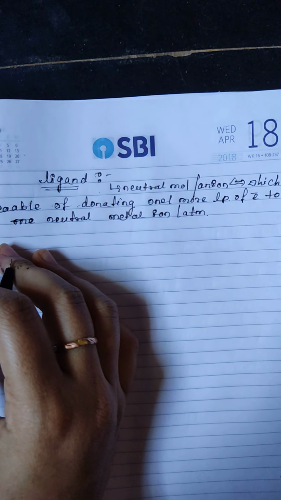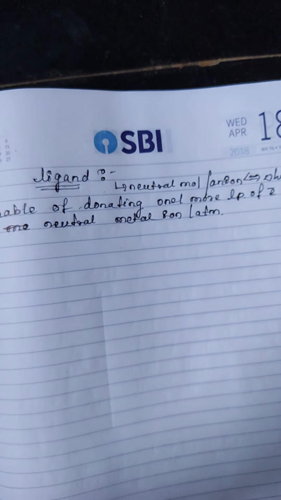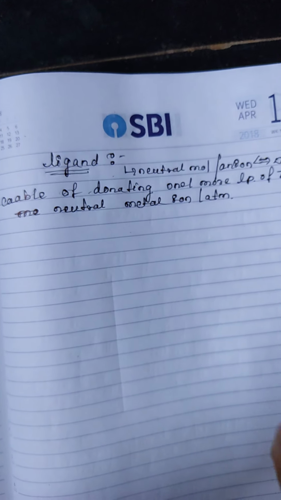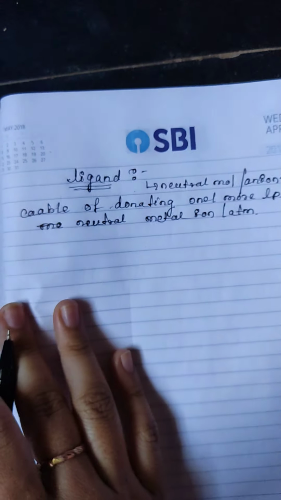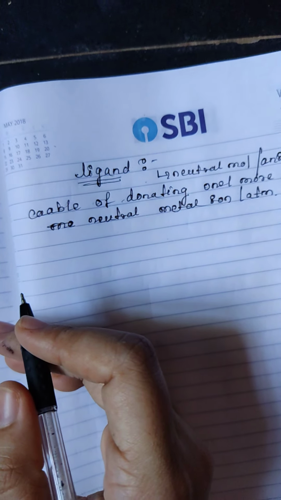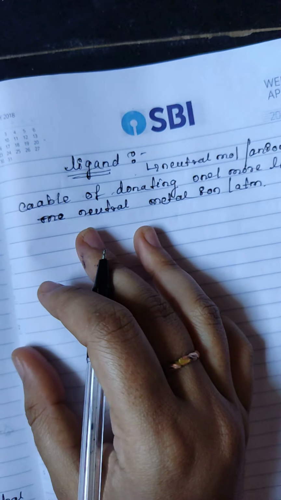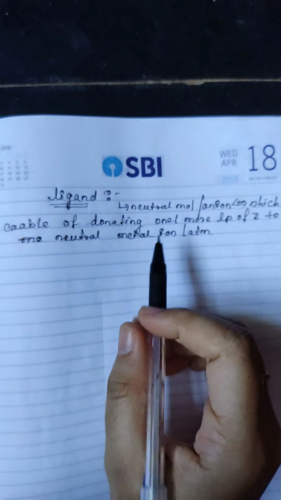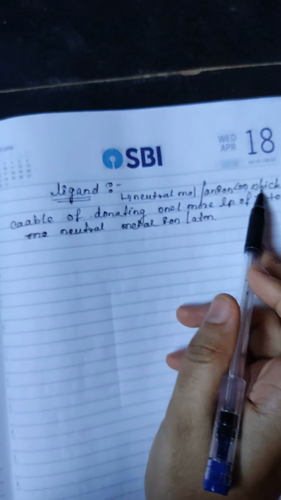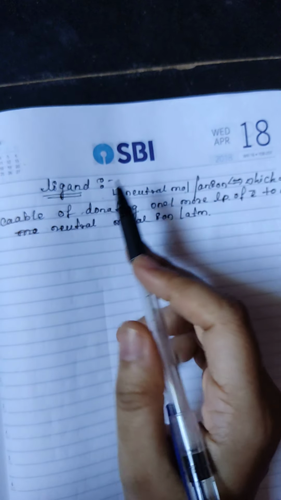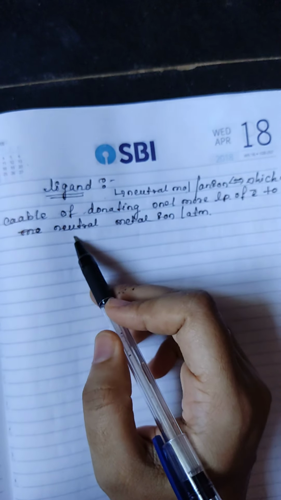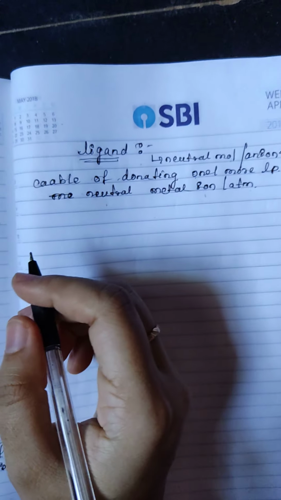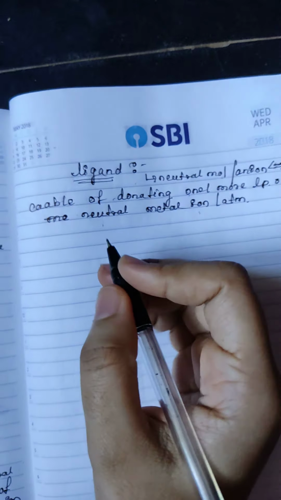For the ligand, the atoms having lone pairs of electrons are called donor atoms. You have to classify the donor atoms present in the coordination compound. A ligand is a neutral molecule or anion capable of donating one or more lone pairs of electrons to a neutral metal ion or atom. Okay, classification of ligands.